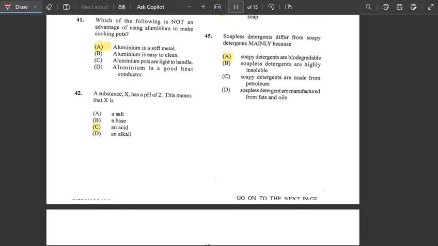This means that X is, let me just break this down real fast. If a substance X has a low pH of 2, any pH below 5 is very acidic, and any pH above 7 we would have alkali. So the answer would be C, acid.